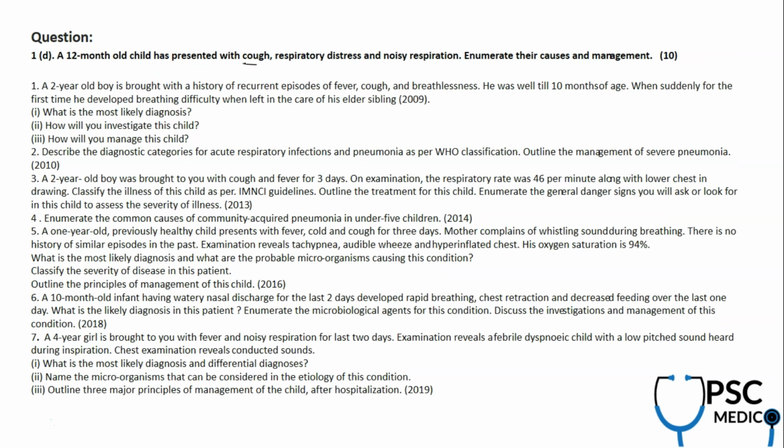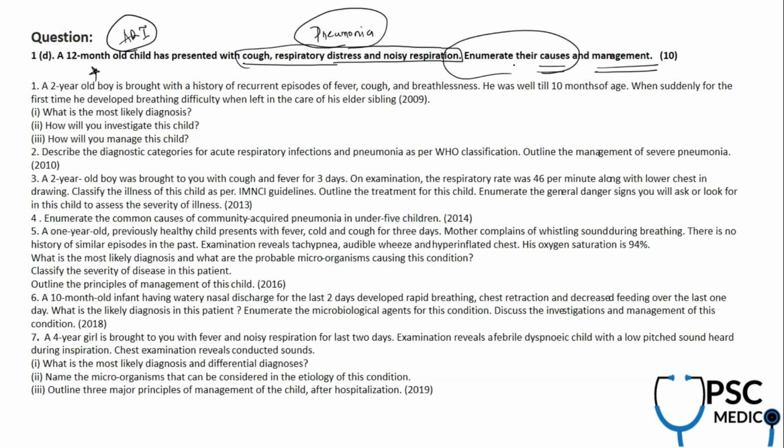Now again, this is pneumonia, cough, respiratory distress, and wheeze. Pneumonia was discussed in detail, and it's not a new question. They're asking what the causes of pneumonia are and how you manage a case of pneumonia here. It's a 12-month-old, so the ARI, acute respiratory infection, protocol should always be followed in these cases, and based on that you can manage this case. You have to go to the depth: what are the viral causes of pneumonia, what are the bacterial causes. In the management, you have to write conservative steps like symptomatic management, and also the choice of antibiotic.